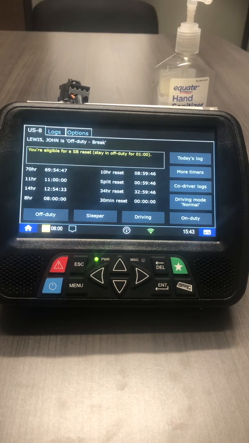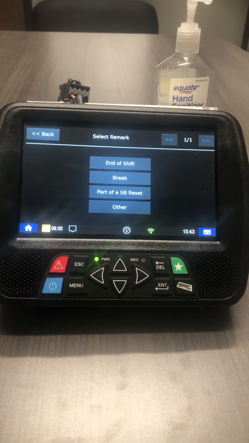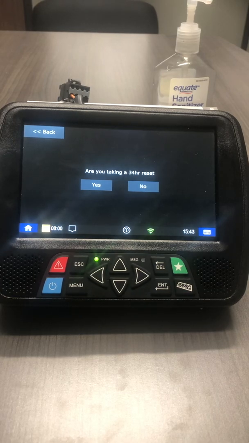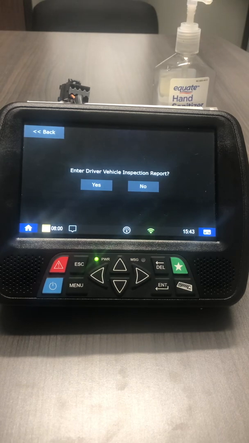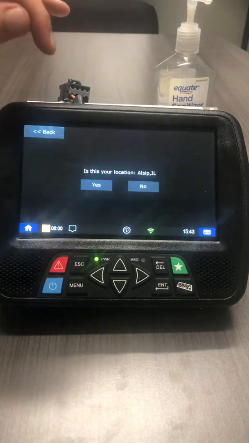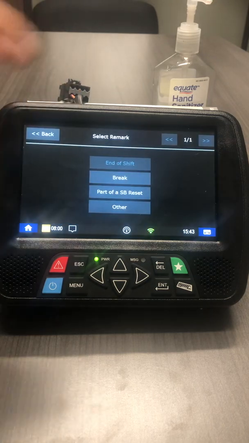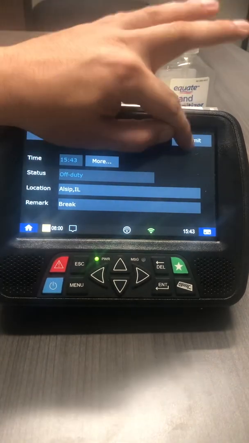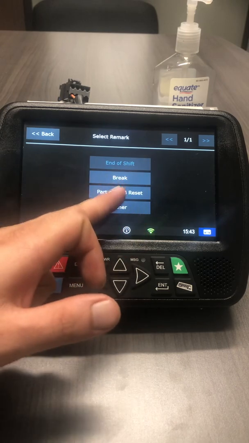When you're using off-duty on this log, you will notice that you have several options. You have end of shift, which would ask you for a 34, yes or no. At the end of that, it will ask you for a driver vehicle inspection report. Following that, you have break. Following that, you have part of sleeper berth rest.